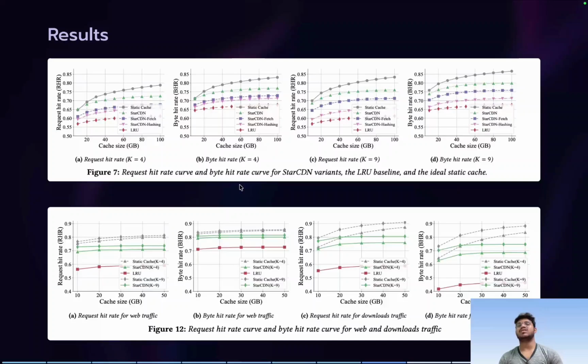Now in Figure 12, we see the behavior for two different types of traffic. For simple web traffic, the performance of StarCDN is nearly the same as the baseline. There is not much difference. But in the case of download traffic, the difference is significant, because small web traffic is very small and short-lived. So for it the cache doesn't improve much with cache size, but for huge downloads, like data-heavy applications, increasing the cache size obviously improves the hit rate. These are the two observations we can see from the paper.